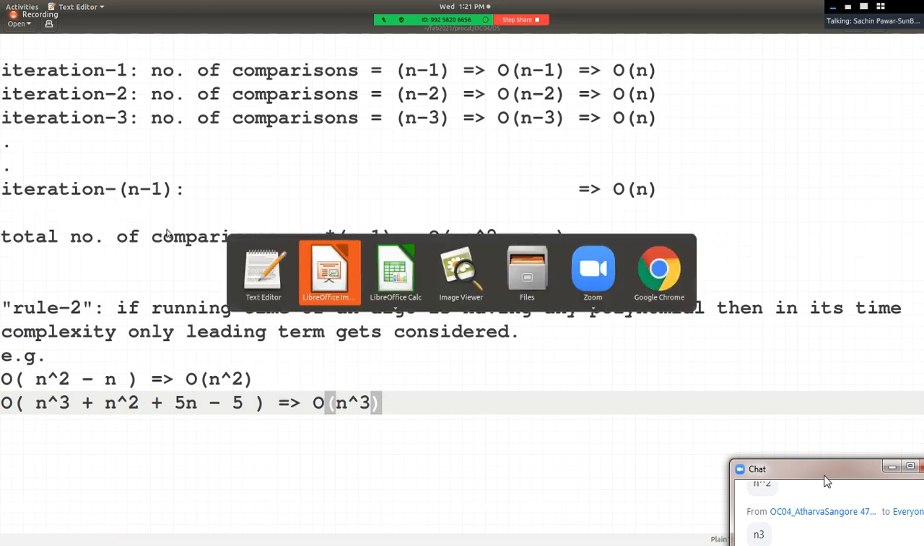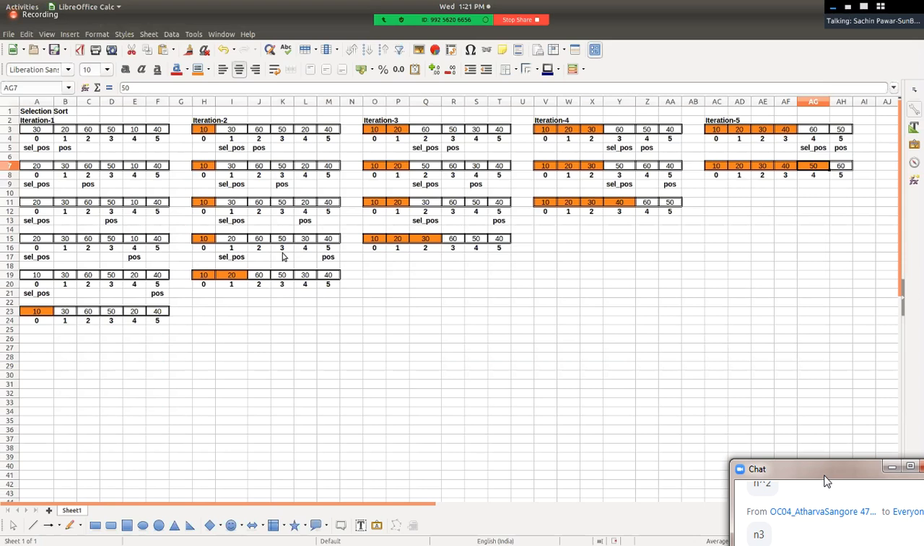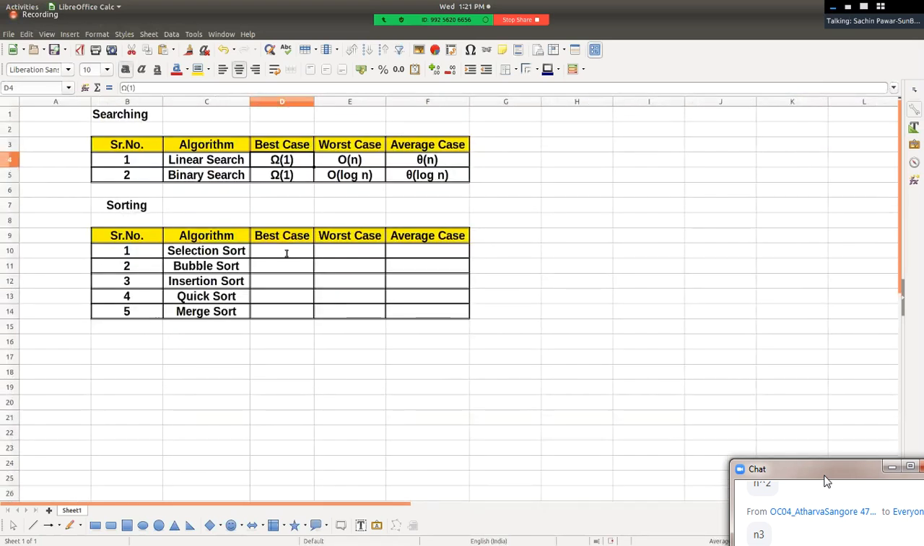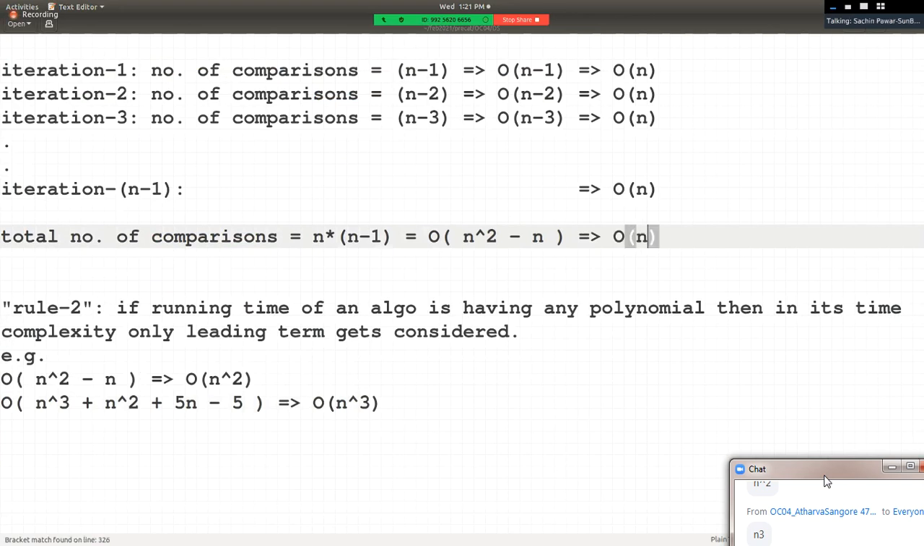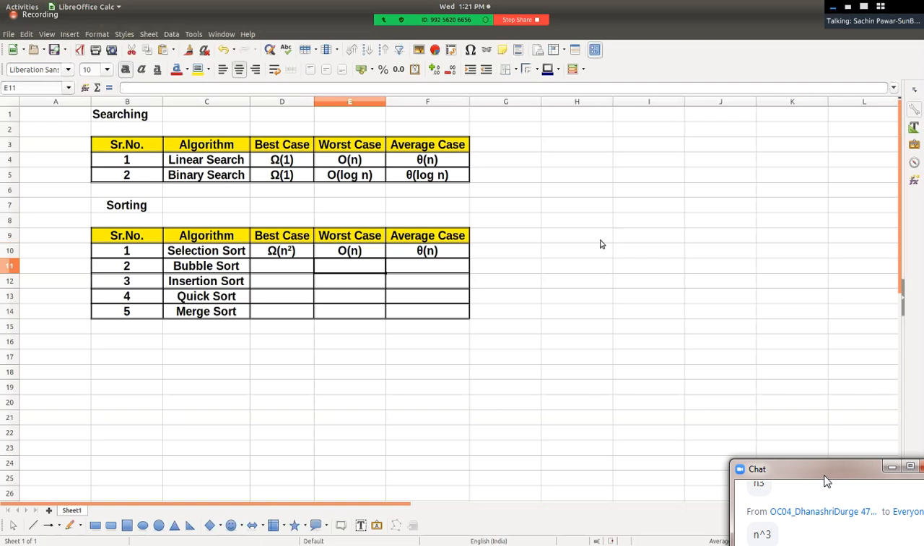In the selection sort algorithm, what complexity will we get here? We'll get time complexity as n square. Why n square? Because here we have n square minus n, which comes out to be order of n square only. Hello friends, did you understand this running time? And in all cases, its complexity will be n square only.